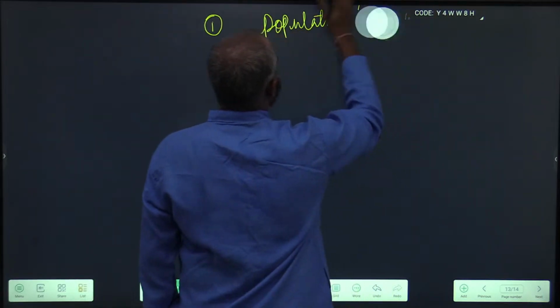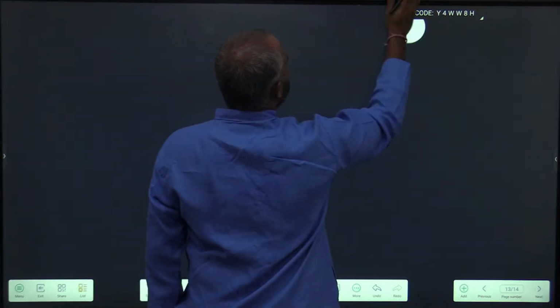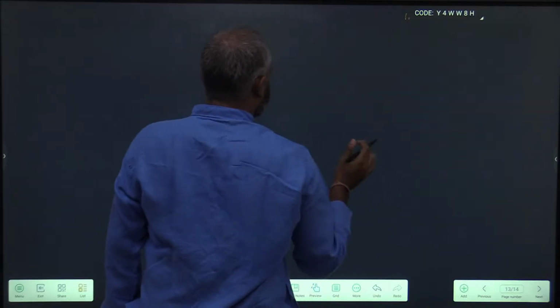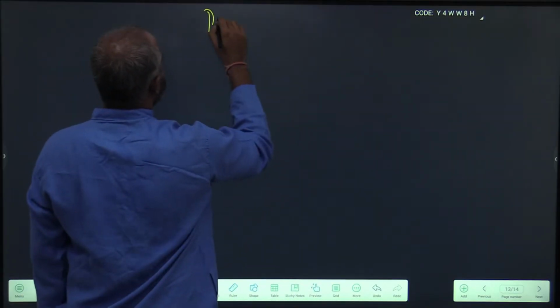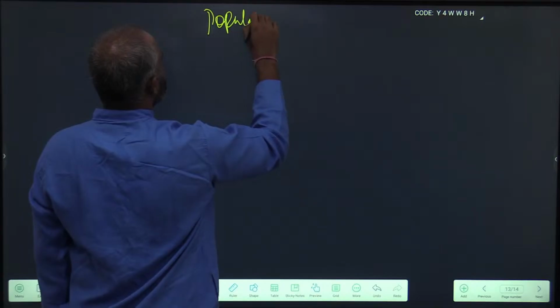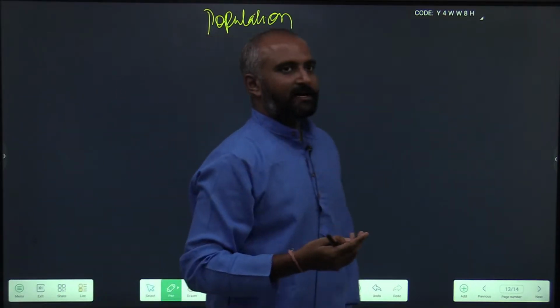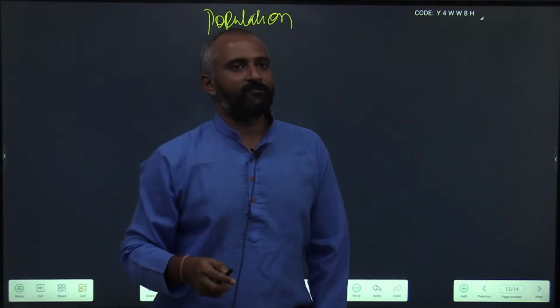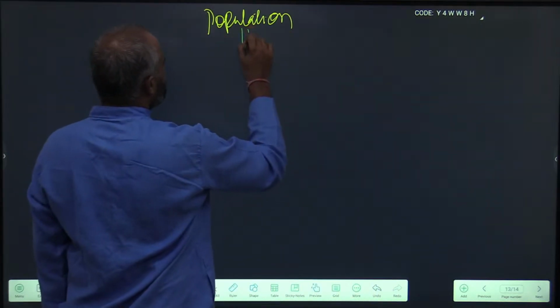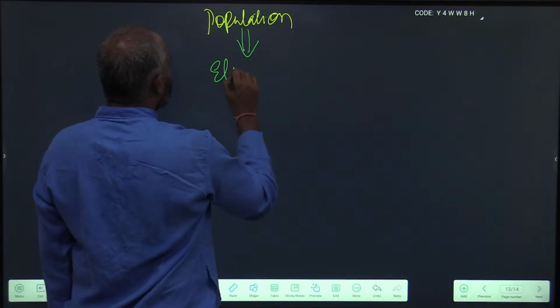Let me give you all the possible divisions. First it is population. Just imagine the practical case of India itself. Out of this population, few people are eligible to vote.